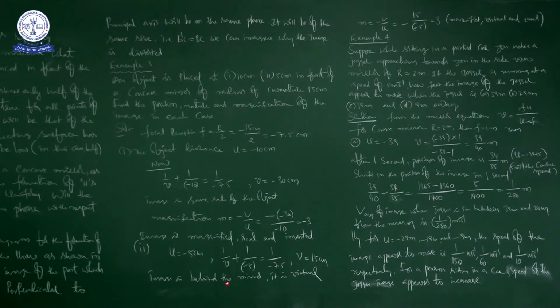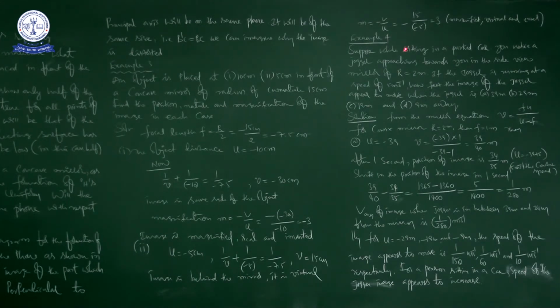It is because of the reflected light rays extending back. So it is a virtual image, and as usual the magnification formula is m equals minus v by u.